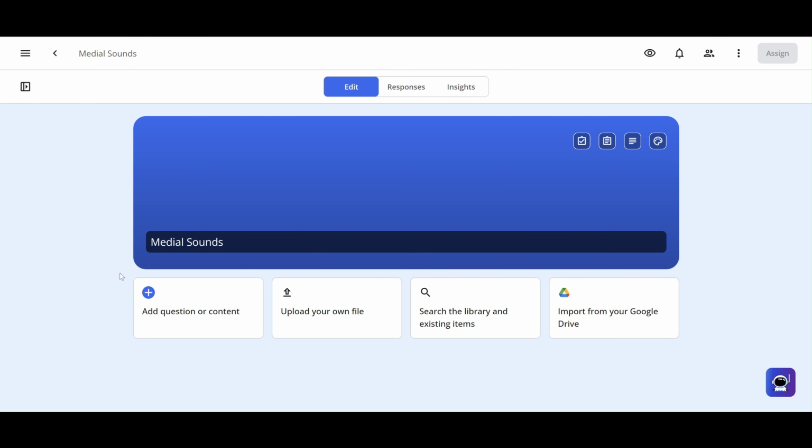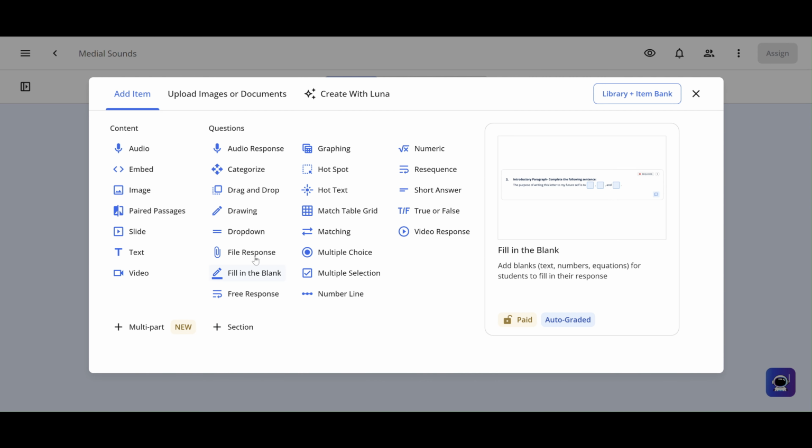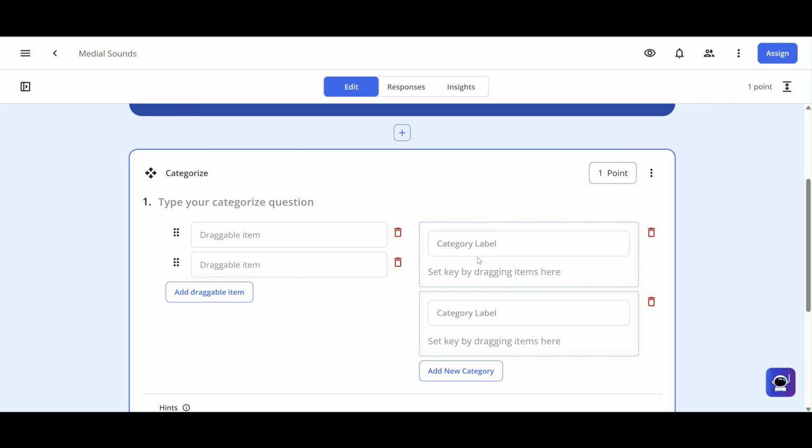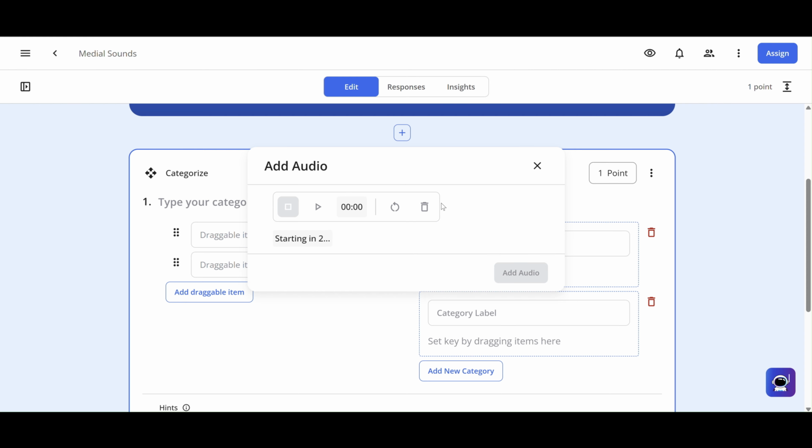So for this formative, I'm going to go over something you can do for medial sounds. Add question or content, and I'm going to choose Categorize. And for my category labels, what I want them sorted into, I'm going to add enriched content and choose audio. And what I'm going to do is just say the vowel sound I'm looking for.